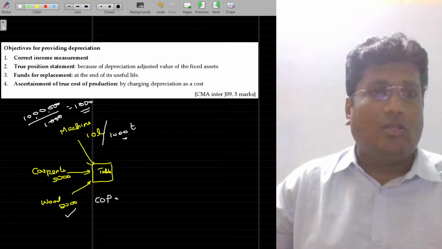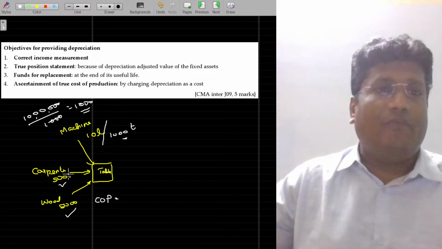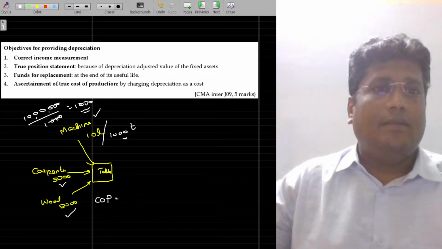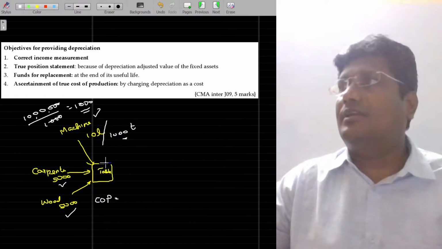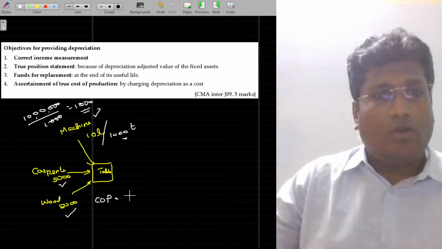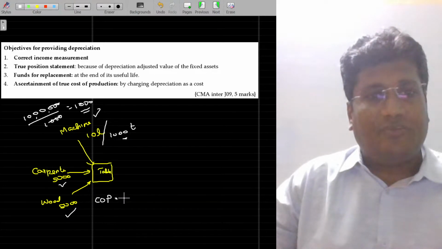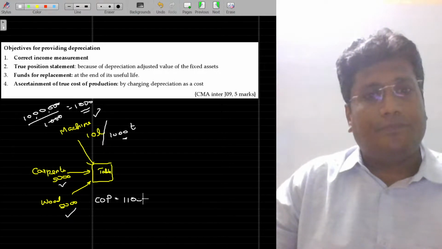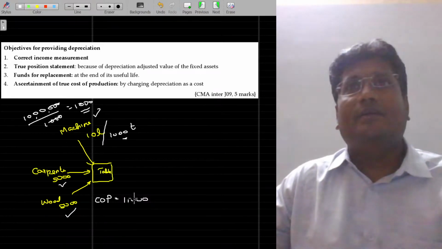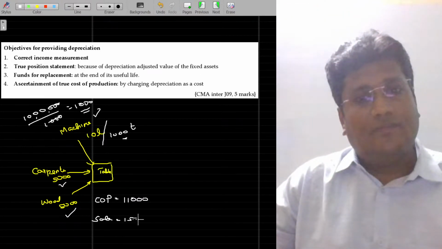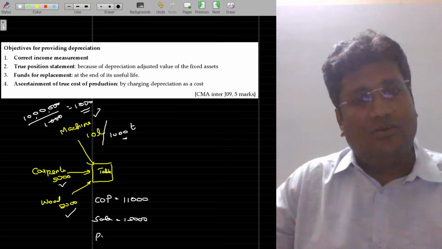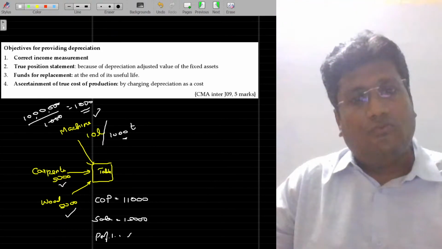Then wood being 5,000, carpenter wages 5,000, and the value lost because of using the machine for manufacturing the table is 1,000. So the overall cost we spend for manufacturing the table is 11,000. Okay. Sale value being 15,000. Then what is your profit? Your profit is 4,000.